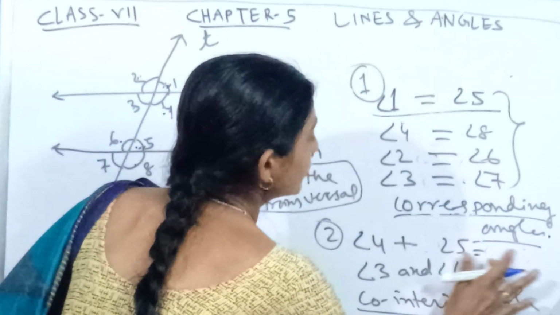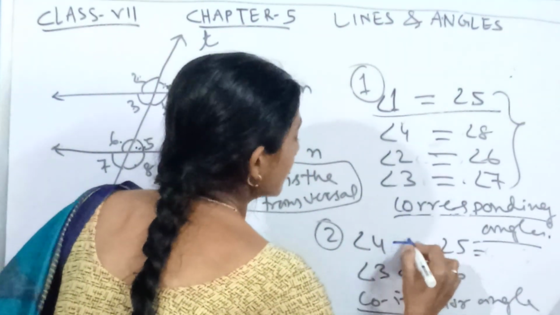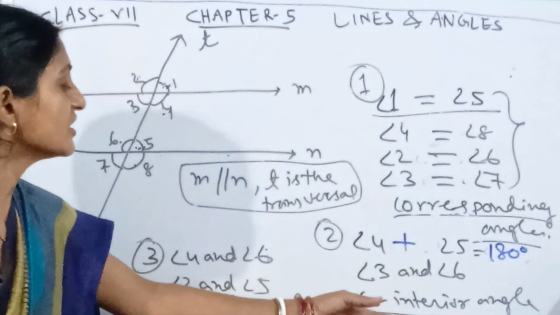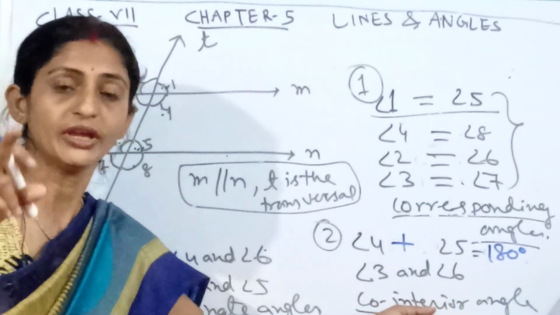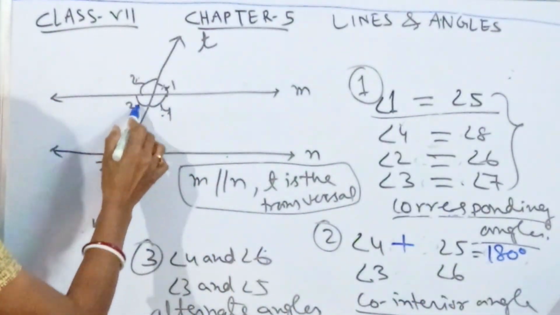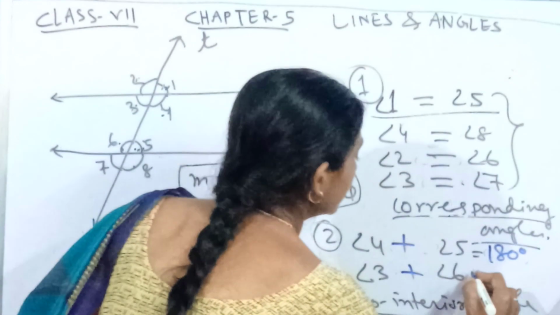If two parallel lines and one transversal are given, the sum of these two angles will become 180 degrees. That means the sum of co-interior angles will always be 180 degrees. So in the second case, 3 and 6, their sum will be 180 degrees.